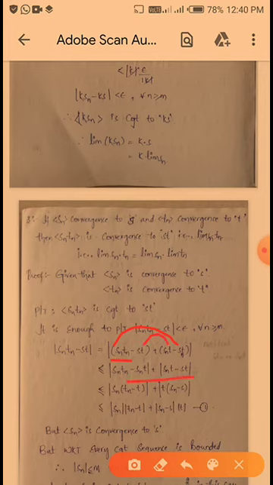After that this step, which is less than or equal to mod Sn Tn minus Sn into T plus, in this minus we have to take, so Snt minus St. So which is less than or equal to, in this we take Sn outside, so Tn minus T. In this T is outside, so Sn minus S. So one second, we have to use here mod xy, mod x into y is equal to mod x into mod y. So for that property I am writing mod Sn into mod Tn minus T plus mod Sn minus S into mod T. Okay, so this is equation number 1.